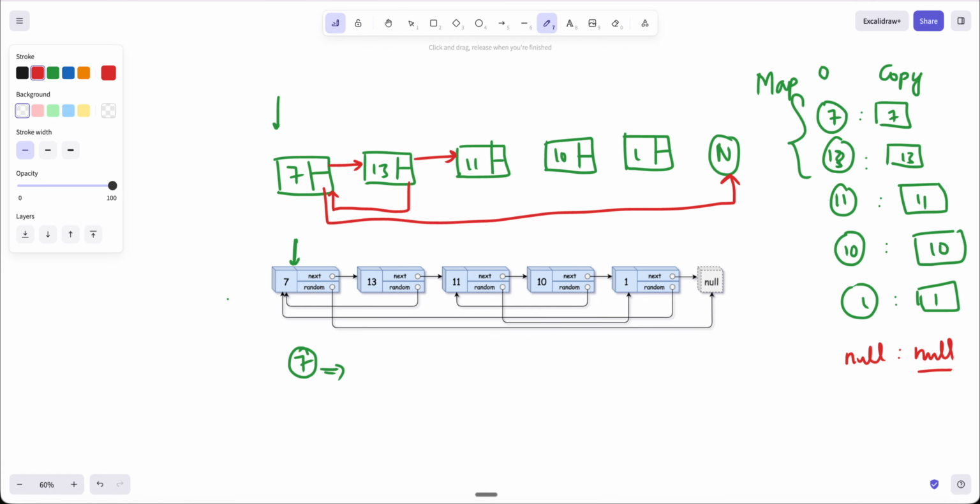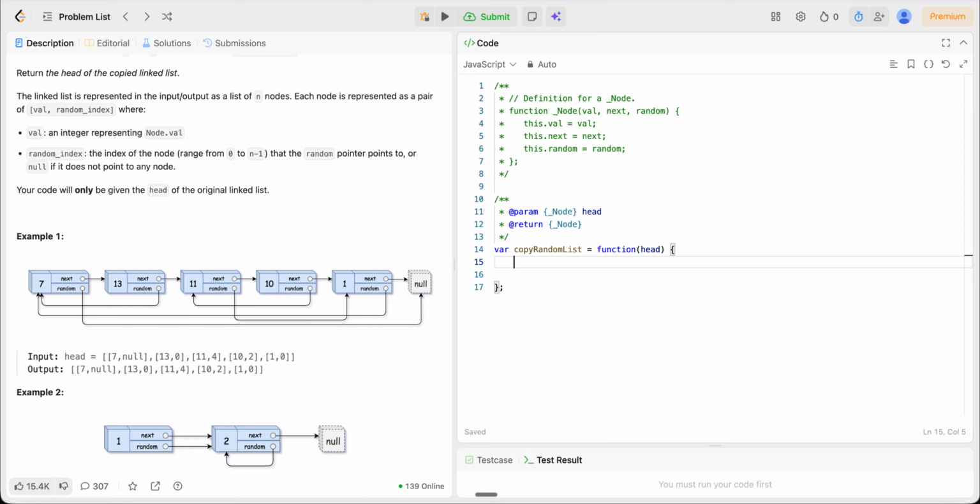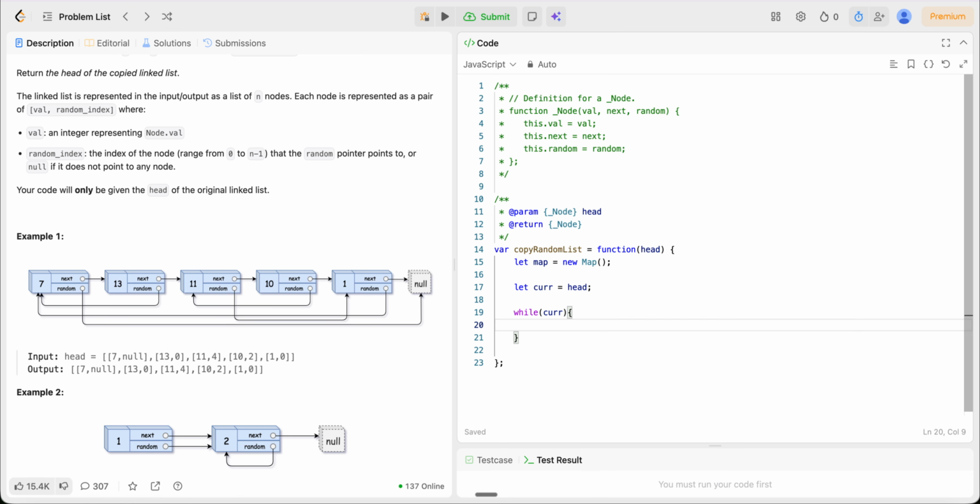Let's try to code it up. We will first create a map. We will also insert map dot set null comma null. If it is null, we will just fetch the null from here.